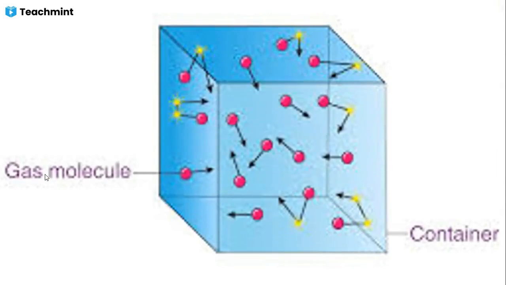Okay. We have to see the basic assumptions of the kinetic theory of the gases.